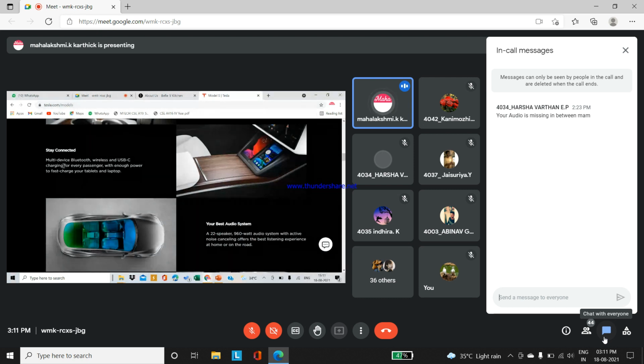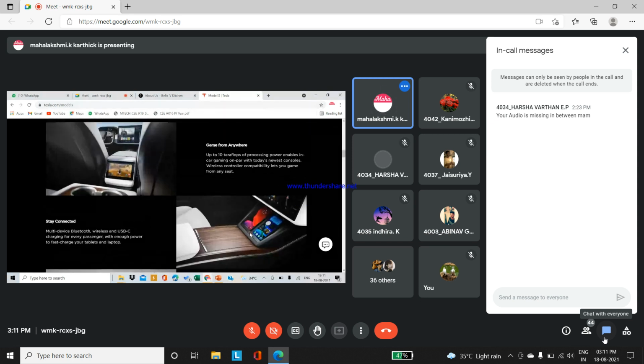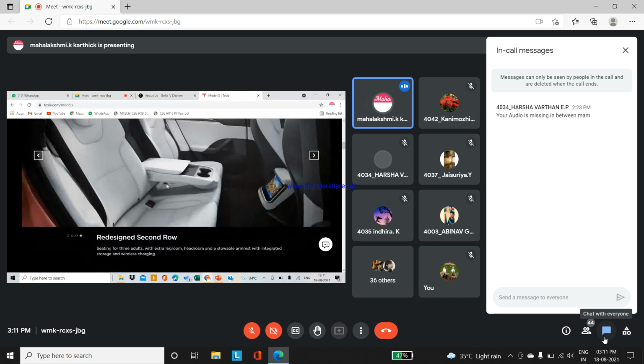So it's always staying connected. A multi-device Bluetooth facility is available in the sedan car. Wireless and USB-C charging for every passenger, with enough power to fast charge your tablets and laptops. See, those provisions have been given in Tesla. Game from anywhere. This is called more innovations. Fine.